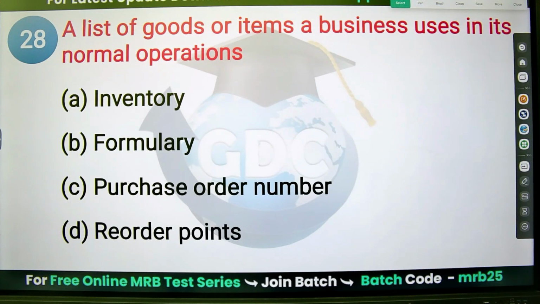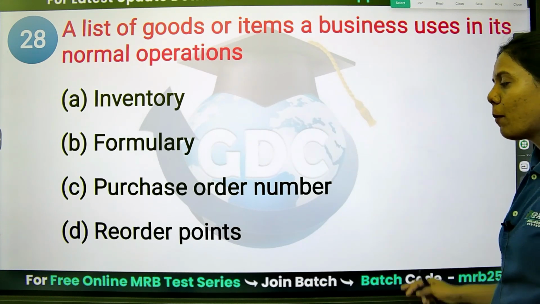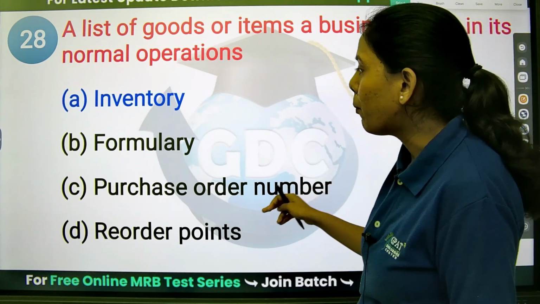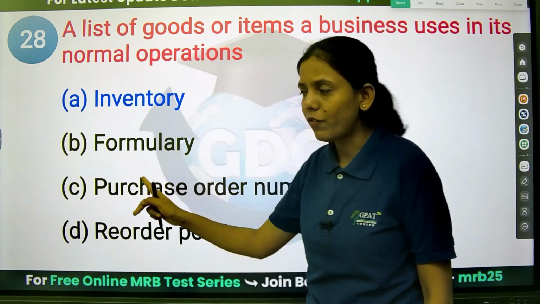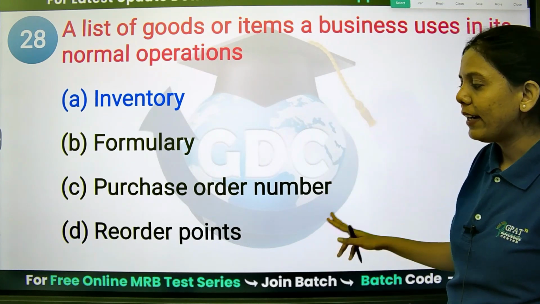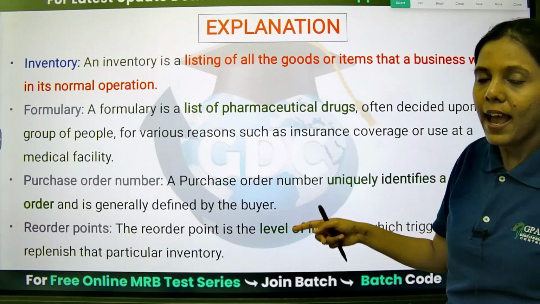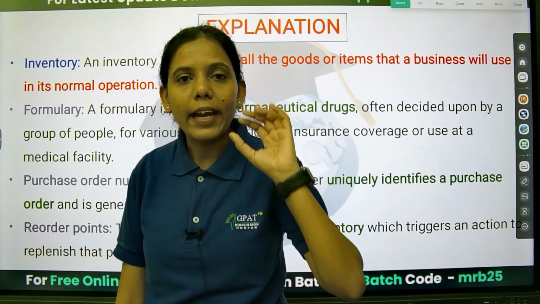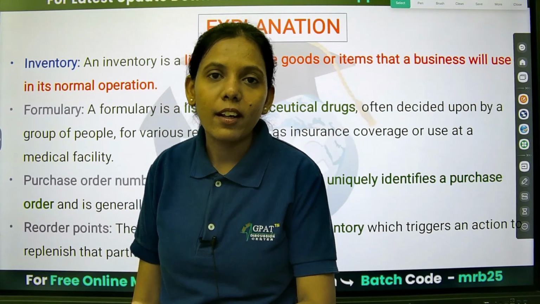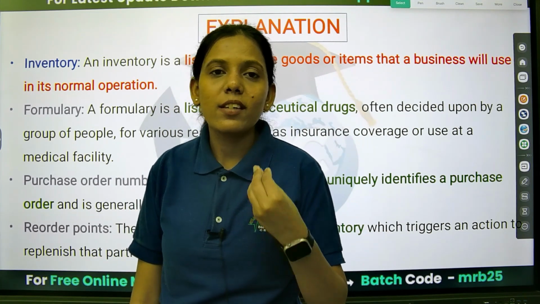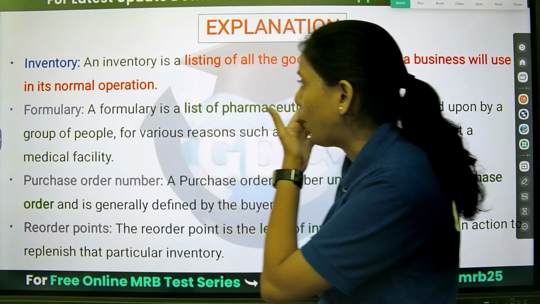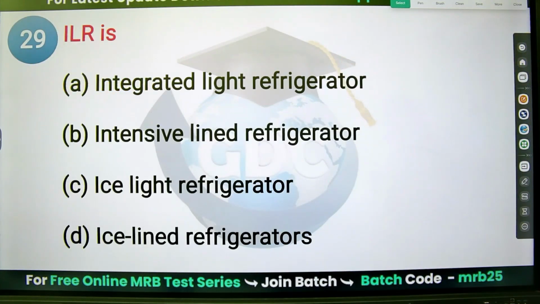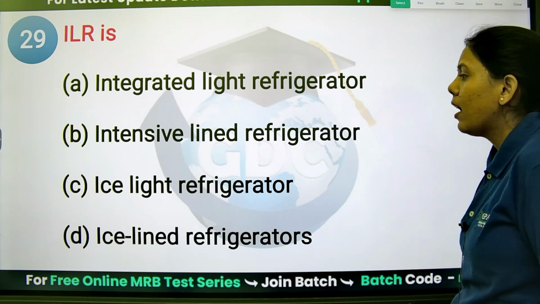The next: a list of goods or items a business uses in its normal operation is. Inventory, formulary, purchase order number, or reorder points. We have already seen formulary is the list of drugs. Purchase order number and reorder points, it is not there. It is the inventory. Inventory ensures that the right quality of the goods are available at the right time, in the right quantity. So this is the purpose of the inventory control. Formulary we have already discussed. It is about the drugs.